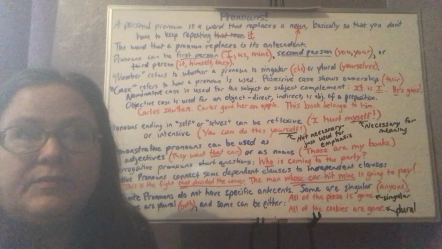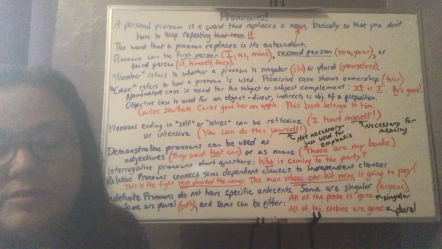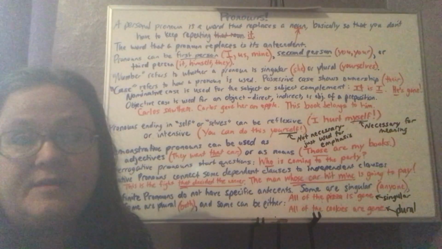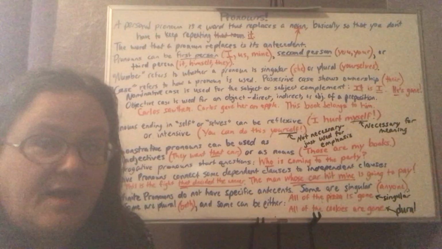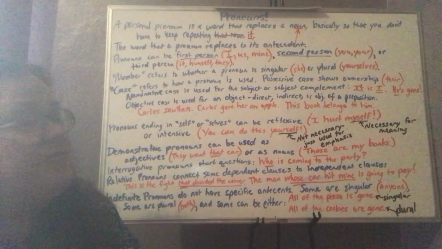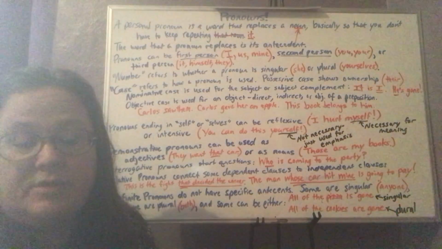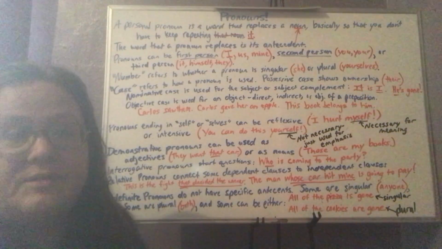So like, are you coming to see us? Us would be a first person pronoun that's referring to the speaker and a group of other people. Could be a family, could be your class or whatever. Second person refers to whoever is being spoken to. And it's always you, your, yourself, something with you.